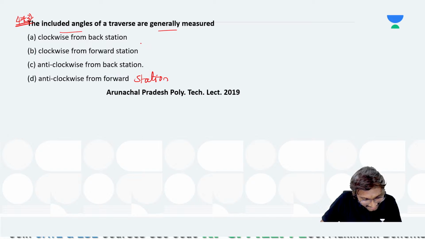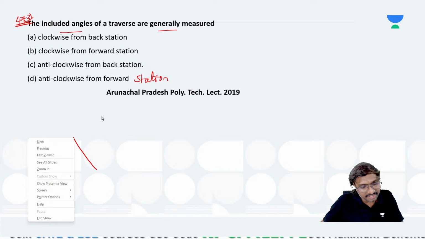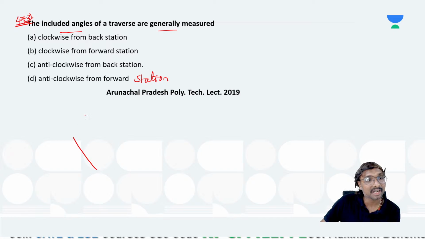Okay, so generally the included angle at a station is measured as either of the two angles formed by two survey lines meeting there, and these angles should be measured clockwise. The method consists of simply measuring each and every angle directly from the back station, the preceding station. If you observe this included angle, whenever you are going for this, suppose you are having this line, you are considering it now. In which direction will we be measuring these angles? Clockwise direction only we are measuring, clockwise from the back station or the previous station. This is the general procedure we have to use.